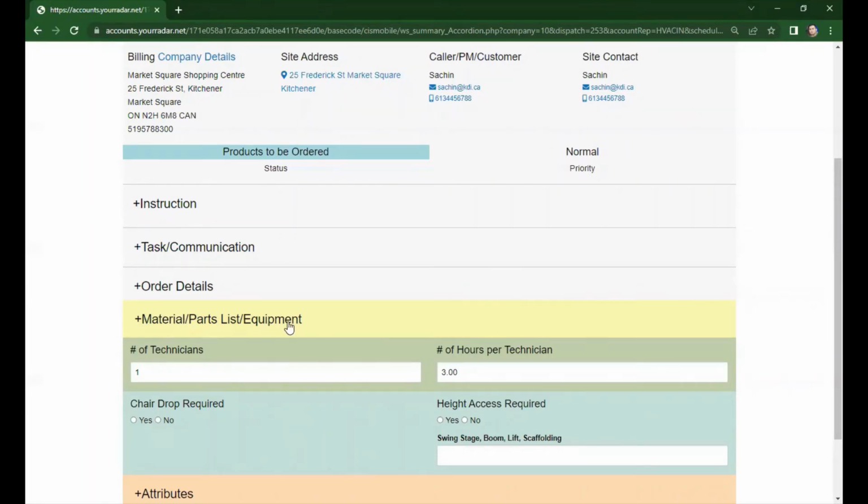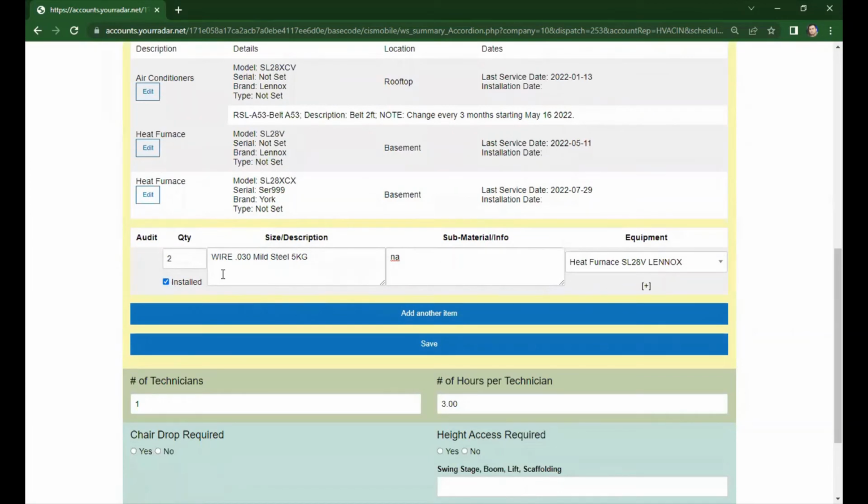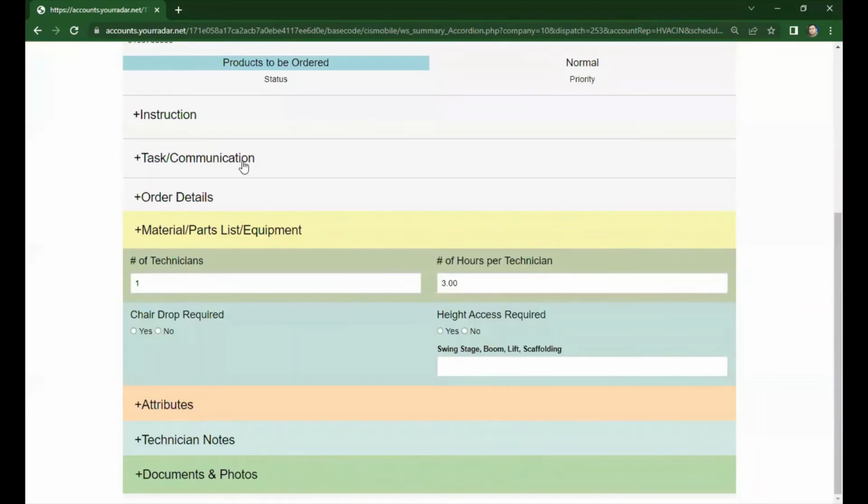Under materials, part list, and equipment, click that. Let's say that we need this kind of material and we need two. Sub-material info, we can put NA for now, and also with this. Let's select furnace, hit furnace, and click installed. Once it's done adding it, just click save. So it will be added in the work order.